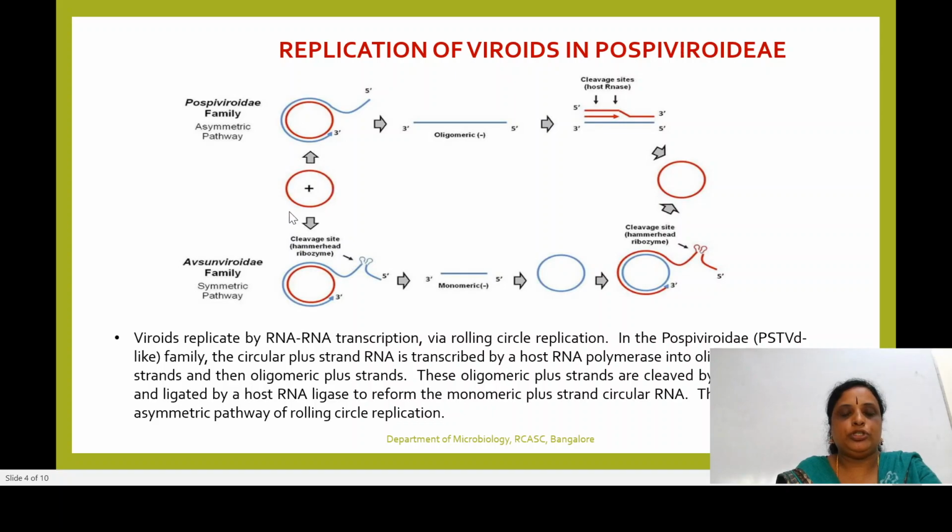So this positive circular RNA, once it infects the host, has to undergo a process of transcription, where the positive strand replicates by the process of rolling circle mechanism, where that particular strand is a negative or minus strand.